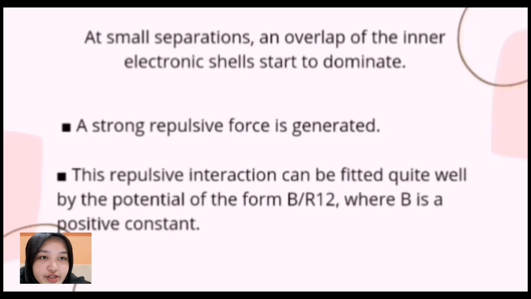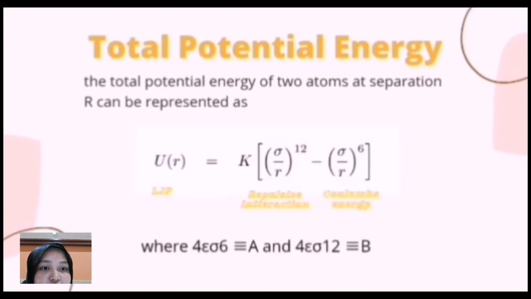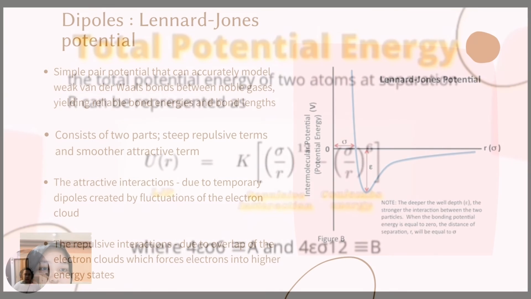At small separation, an overlap of the inner electronic shells starts to dominate. A strong repulsive force is generated. This repulsive force can be fit quite well by a potential of the form B over r to the power of 12, where B is a positive constant. The total potential energy of two atoms at separation r can be represented by the following equation.